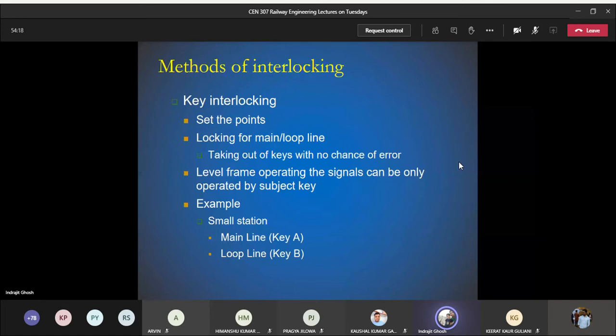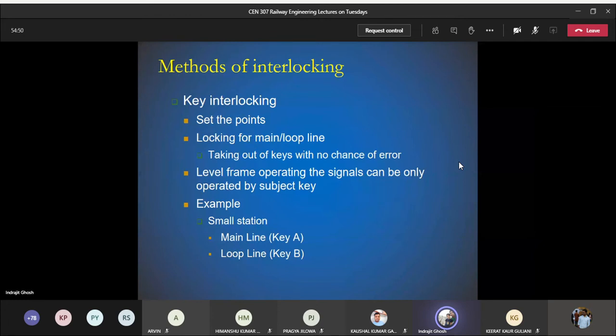So once we take the key B after setting the point, now it is locked for the loop line. So any time we have taken key A or key B, it means that we are trying to set the route either for the main line or the loop line.